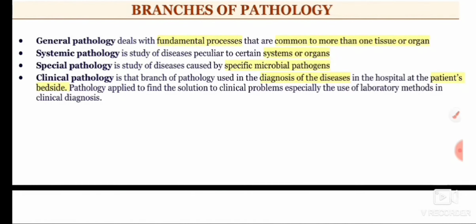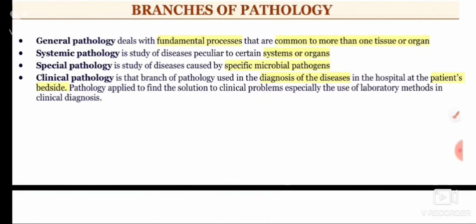General pathology deals with the fundamental processes that are common to more than one tissue or organ. Systemic pathology is the study of diseases pertaining to certain systems or organs. In special pathology, we study diseases caused by specific microbial pathogens.